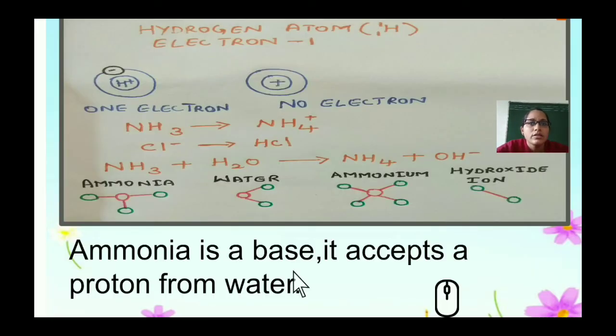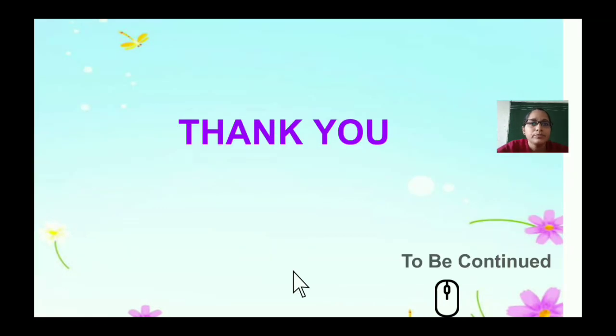Here you can see that the hydrogen atom's one electron has been removed or given off. Ammonia plus water gives rise to ammonium by addition of a hydrogen ion and release of hydroxide ions. Ammonia is a base and it accepts a proton from water. Don't get confused: bases always accept, either a proton or an electron. Acids are always ready to share or give.